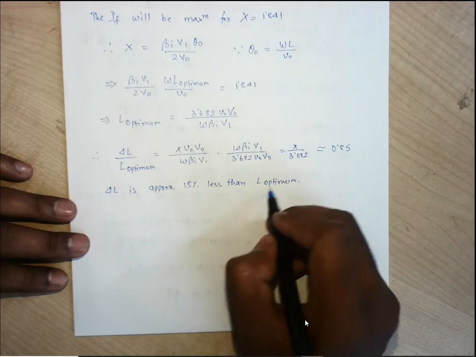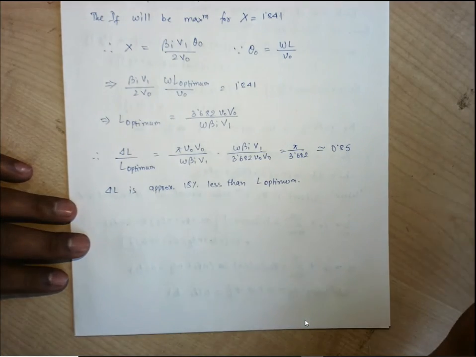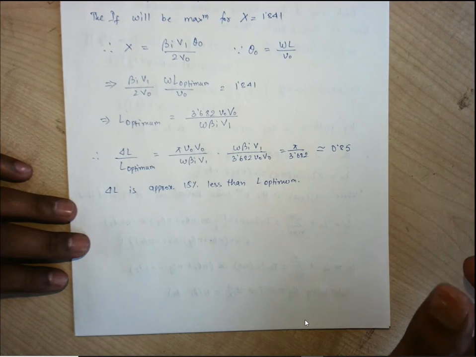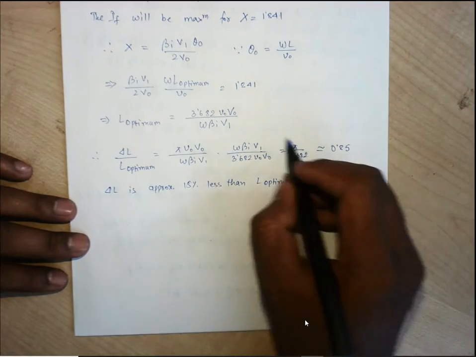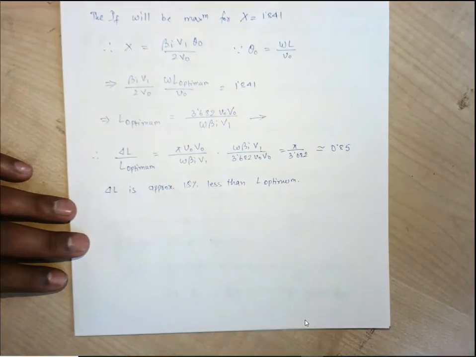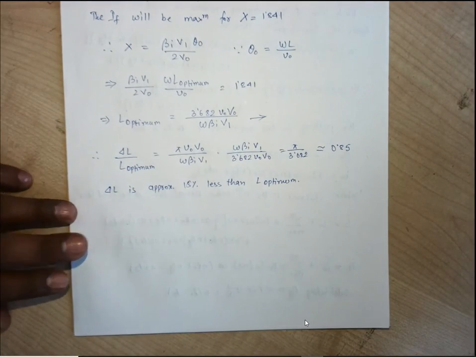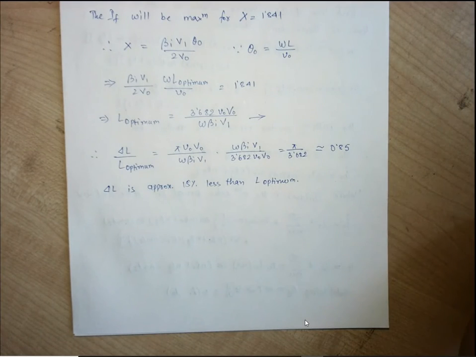But this L optimum gives us the maximum amplification. That is what we did not consider at that time. We had considered that all the 3 electrons should meet at the same location after traveling this del L, but we had not considered whether that del L will produce the maximum amplification or not. So this is our optimized drift space length, which we need to consider.